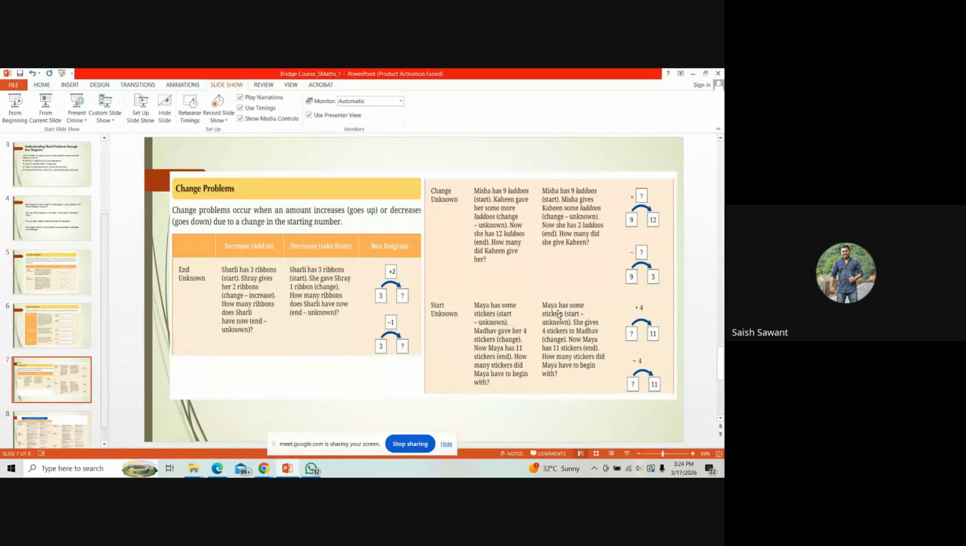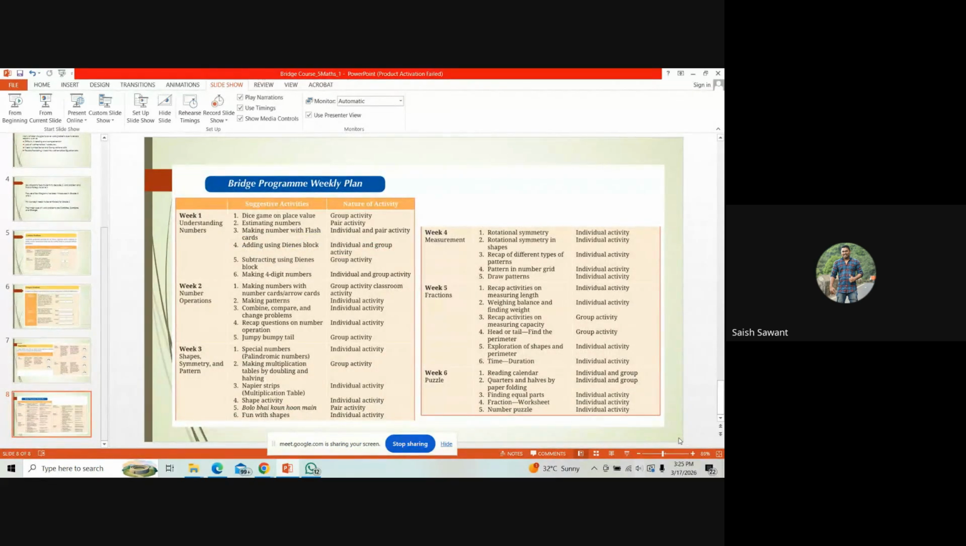Same way, the last word problem from this I'll take, that is Maya has some stickers. So start is unknown. Then she gives 4 stickers to Madhav. So there is a decrease change. So minus 4. Now Maya has 11 stickers. The final end is known. So what minus 4 will give you 11? So answer is 15. So the student has to answer using this box diagram and come up with the strategy to solve this word problem. All right. So let us move on further.